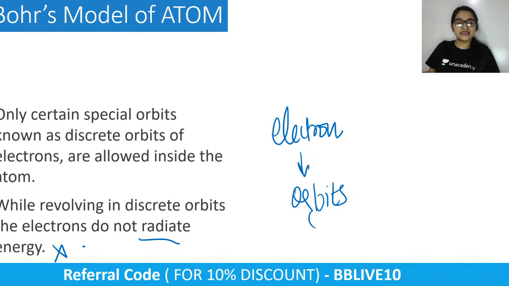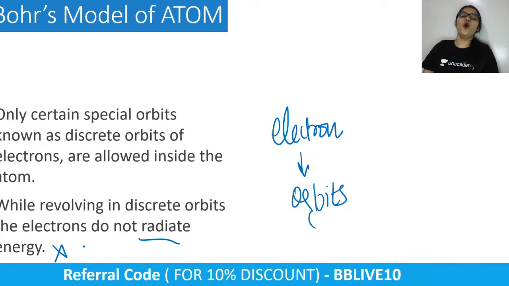And hence they are able to revolve in those orbits forever and ever. They are not going to collapse into the nucleus. Is that clear, everybody? That is exactly what Bohr said.